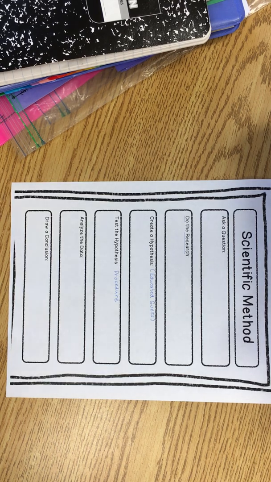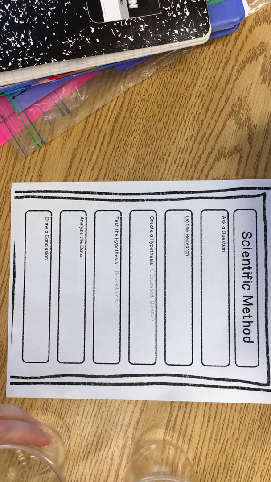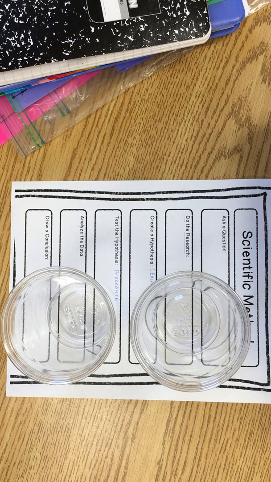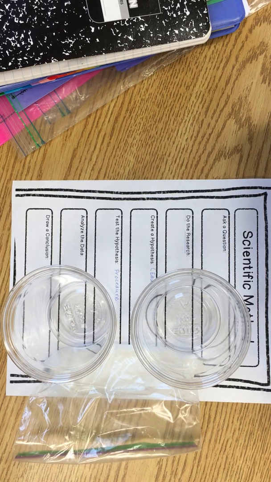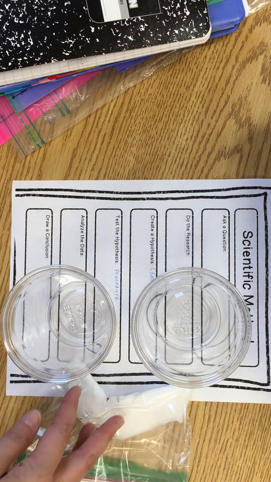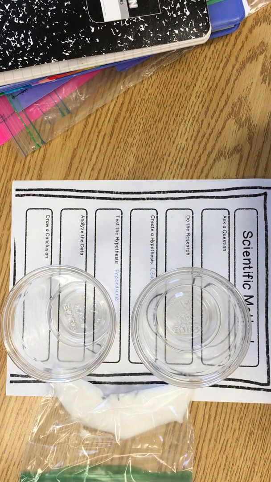Now I want you to think about what kind of data our experiment might give us. We've learned about qualitative and quantitative data. In this experiment, we're going to be taking 2 plastic cups, one filled with tap water and one filled with salt water. We're going to make a saltwater solution using this salt, and it's going to be a saturated solution, and I'm going to teach you about that during the experiment.